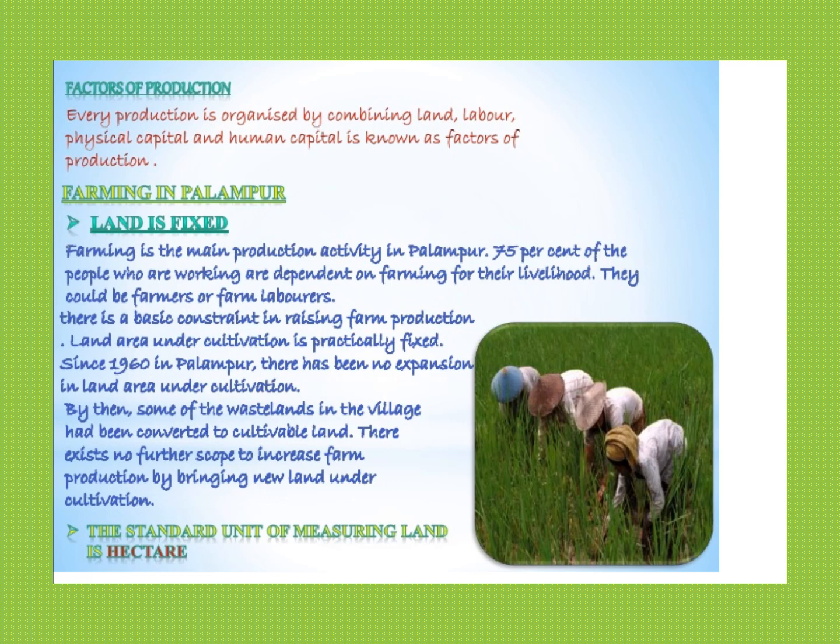By then, some of the wastelands in the village had been converted into cultivable land. So there exists no further scope to increase farm production by bringing new land under cultivation. The standard unit of measuring land is the hectare.